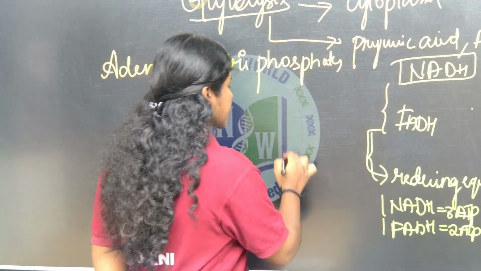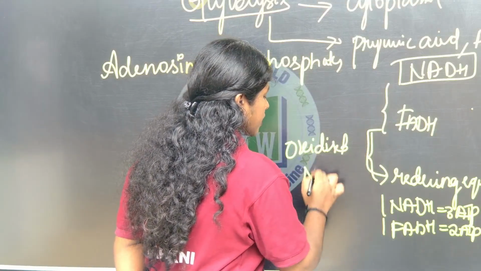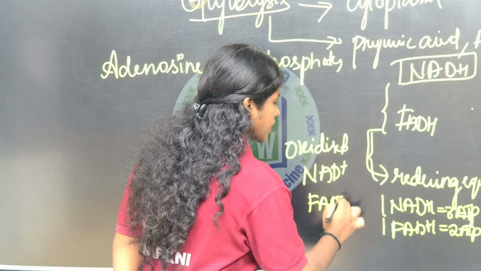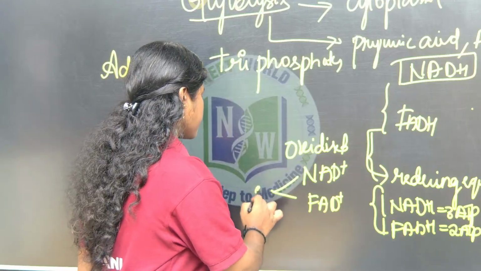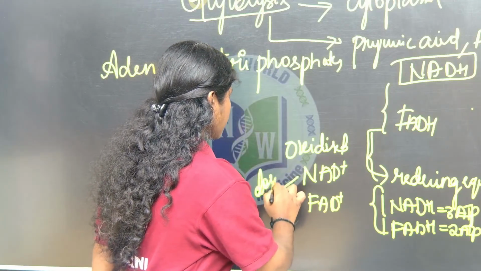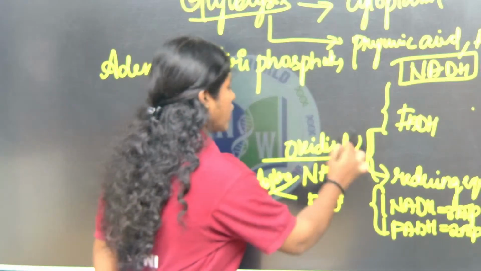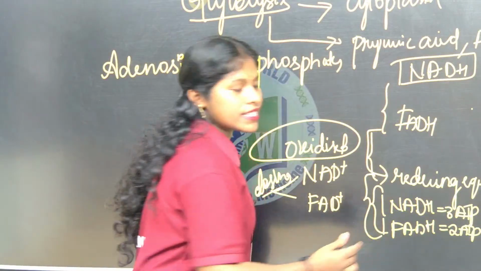The oxidizing equivalents are NAD plus and FAD plus. Here you are gaining the energy, here you are losing the energy. Oxidation means breakdown. In oxidation you always lose it. In reducing you always gain it.